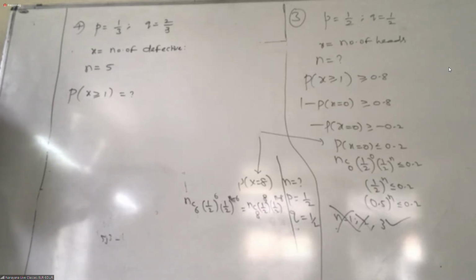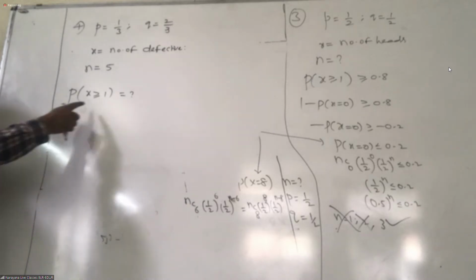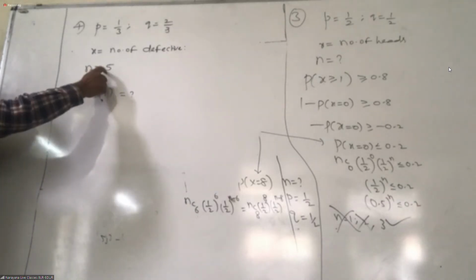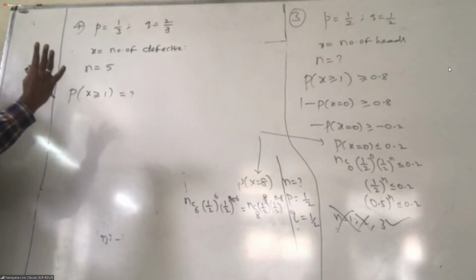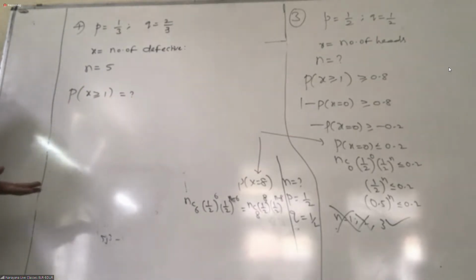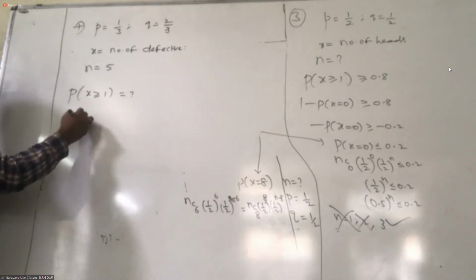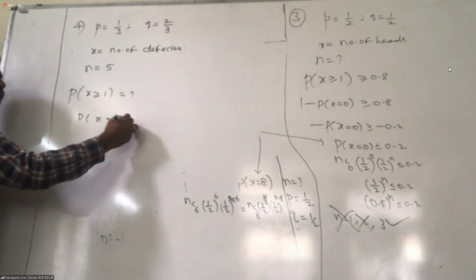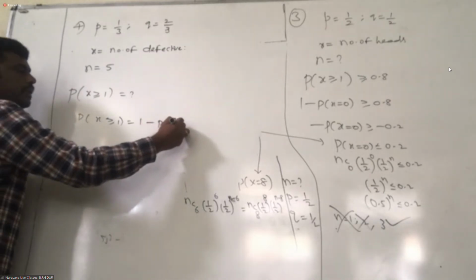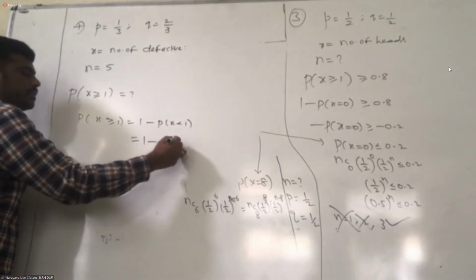You can decide. Everything is correct only. How quickly we can get the answer is the matter. If you take greater than or equal to 1, we need to calculate up to 5, or taking the opposite statement and doing that is good. So P of x greater than or equal to 1 equals 1 minus P of x less than 1. Less than 1 means x is equal to 0.